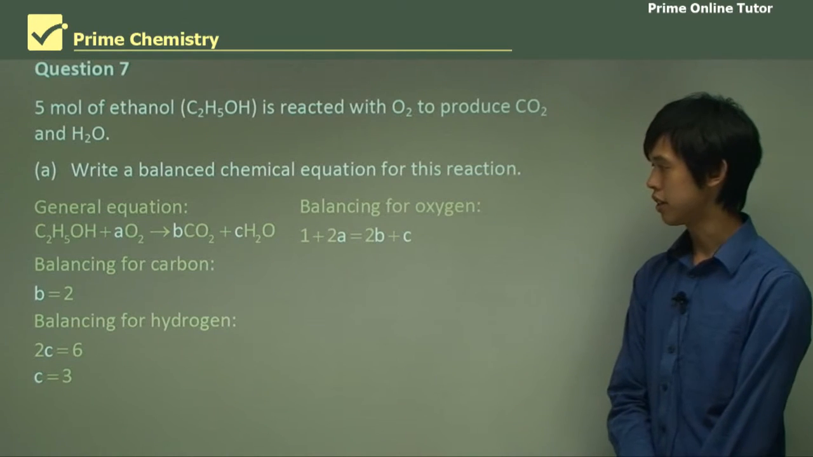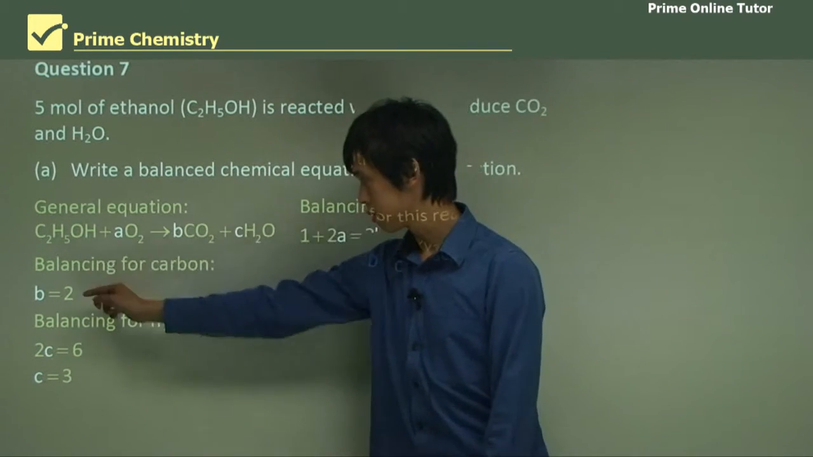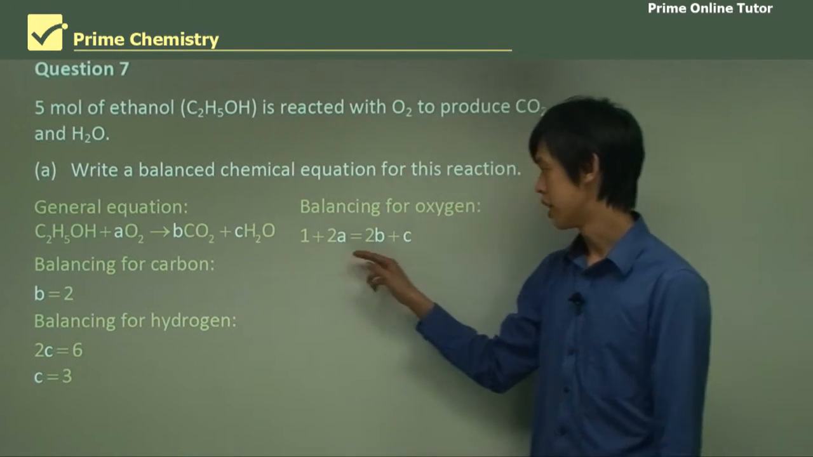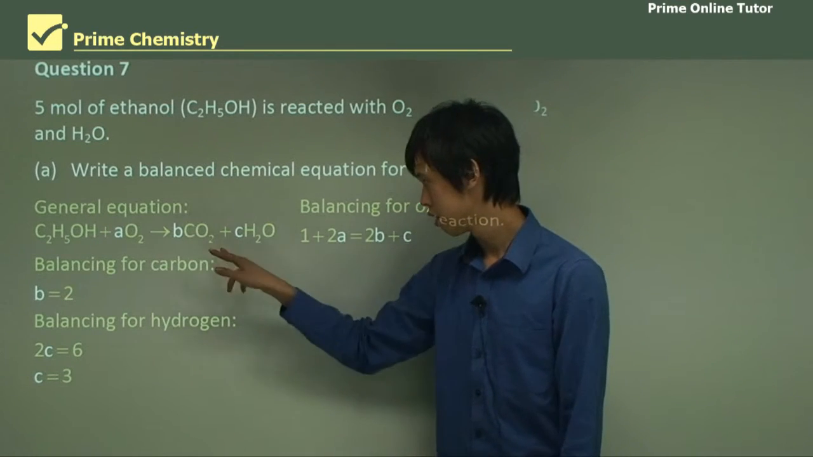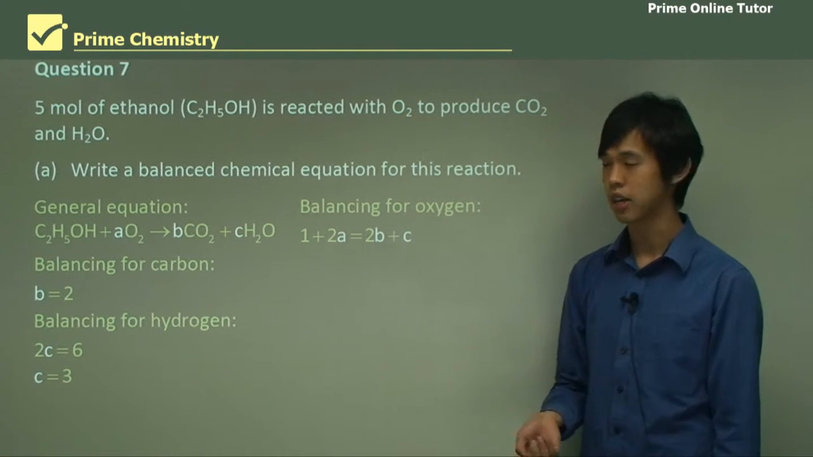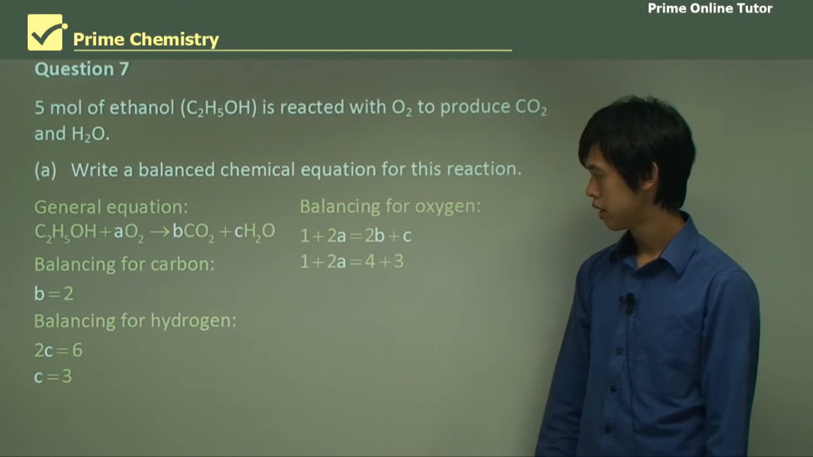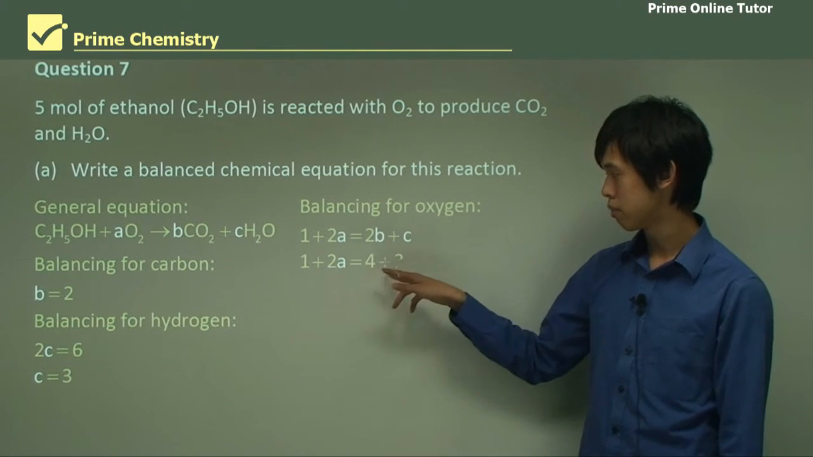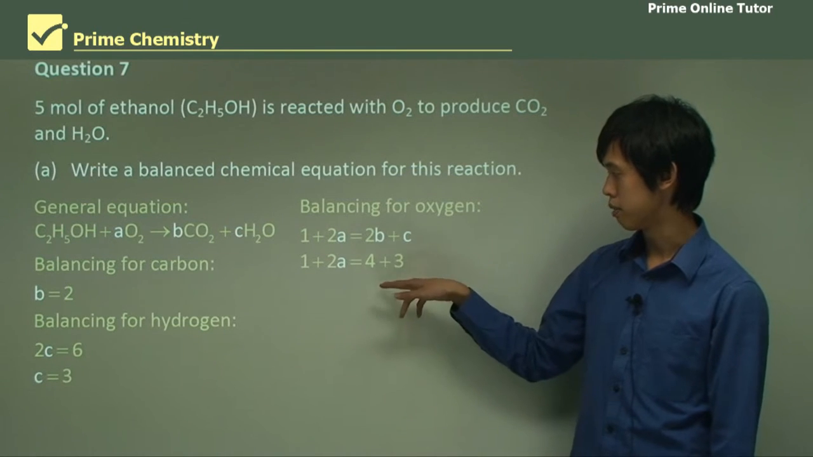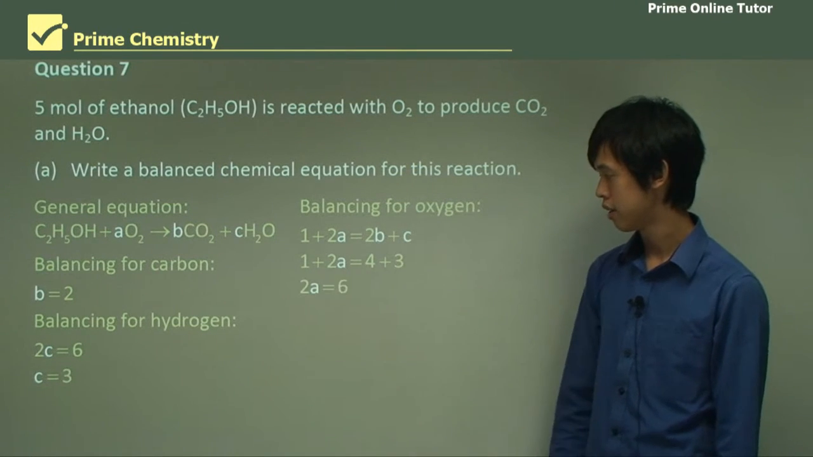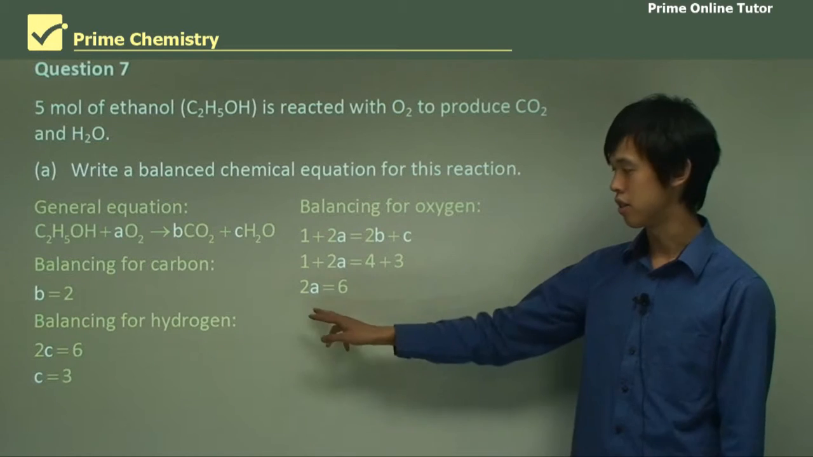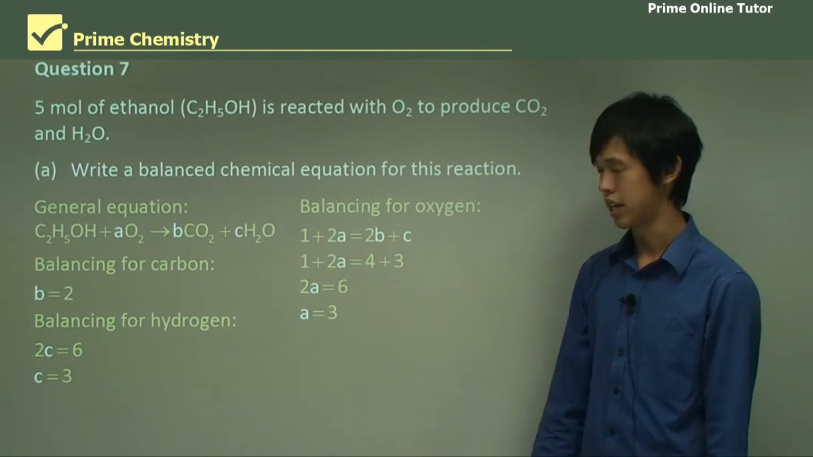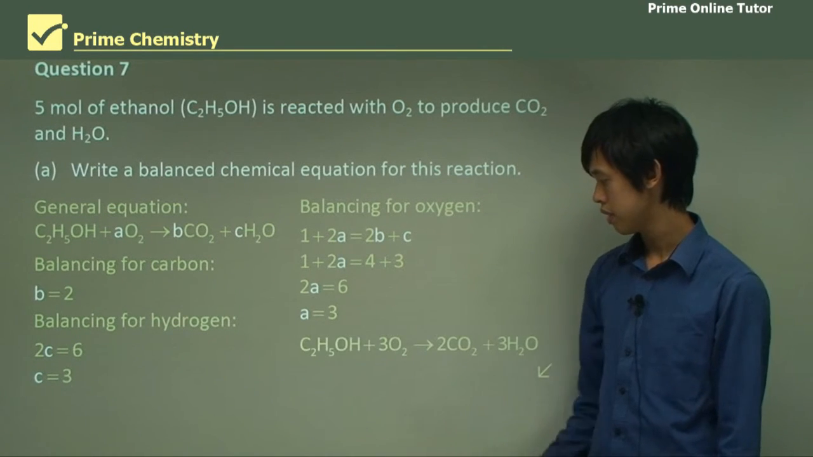And then balancing for oxygen, 1 oxygen plus 2A equals 2B plus C oxygens on the right. So 2 times 2 is 4 plus 3 equals 1 plus 2A. Then if we do the maths, 2A equals 6, so A equals 3. So the final